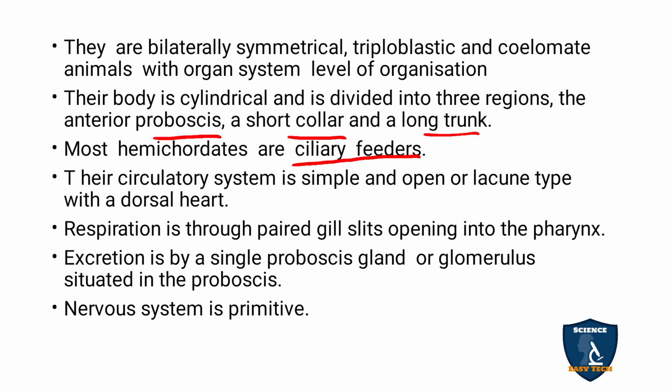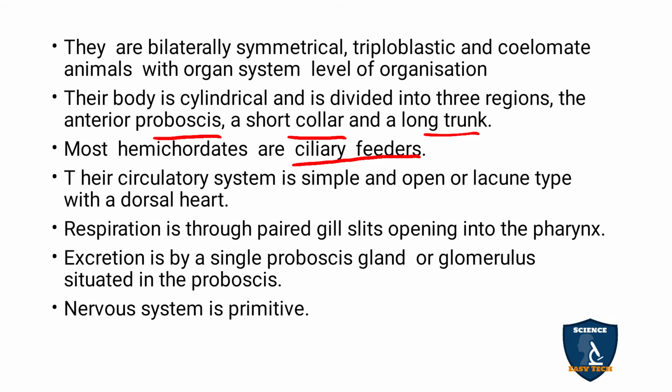The circulatory system is simple and open or lacunar type. Lacuna means it is open only, but a little bit covered. And it possesses a dorsal heart, the heart on the upper side of the body. So the circulatory system is simple and open type with a dorsal heart.